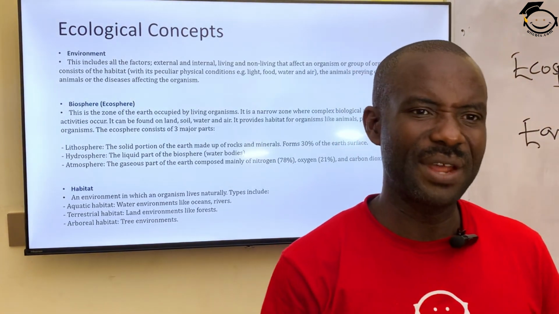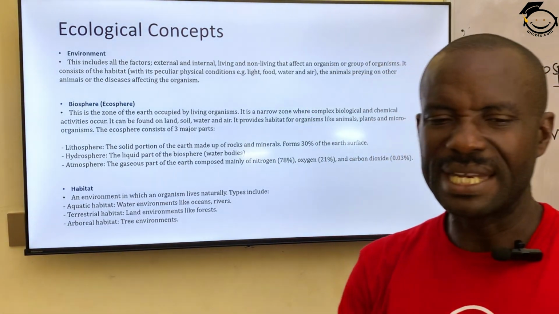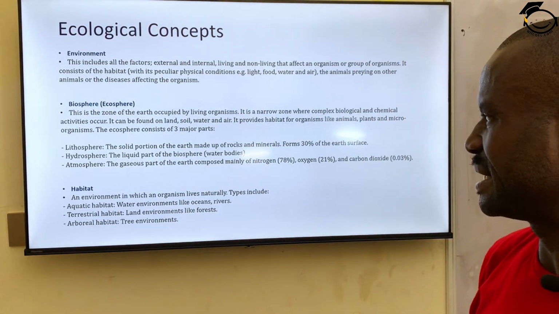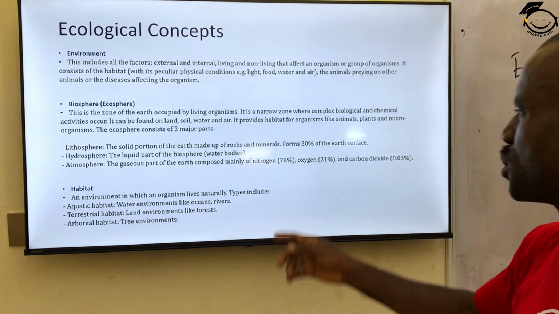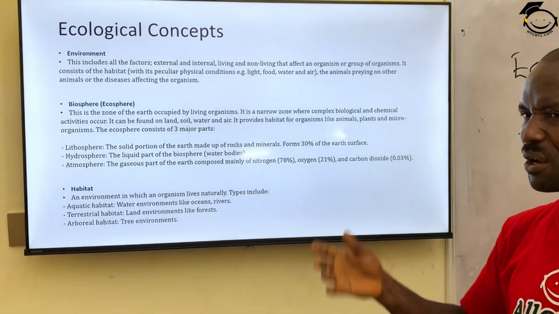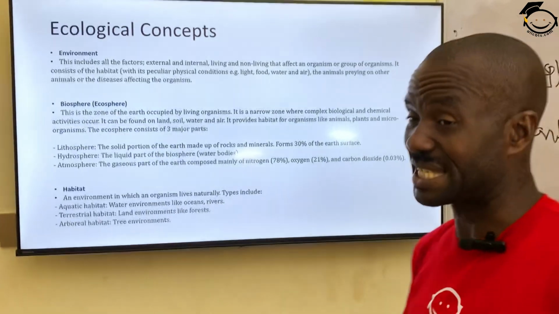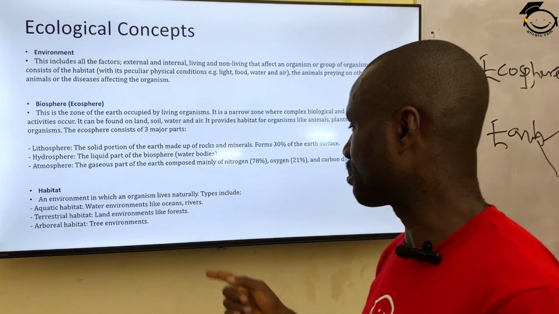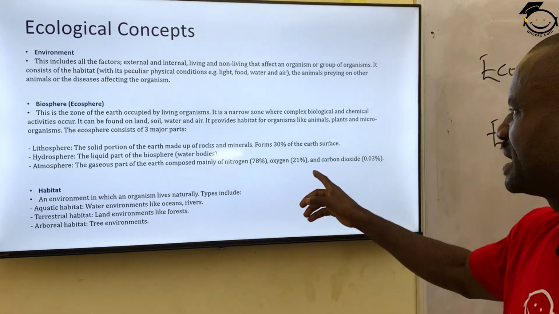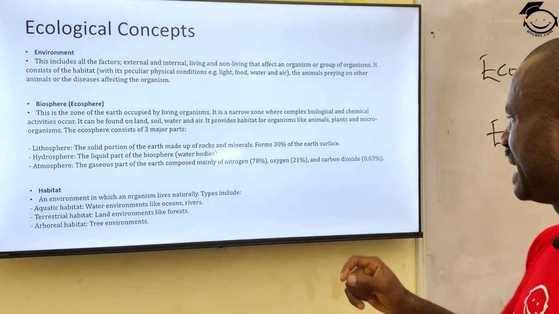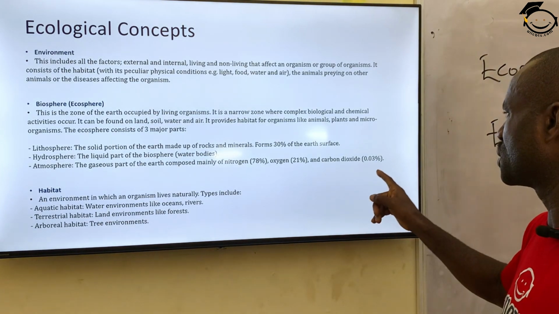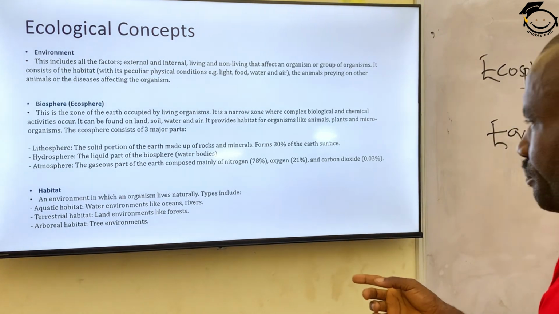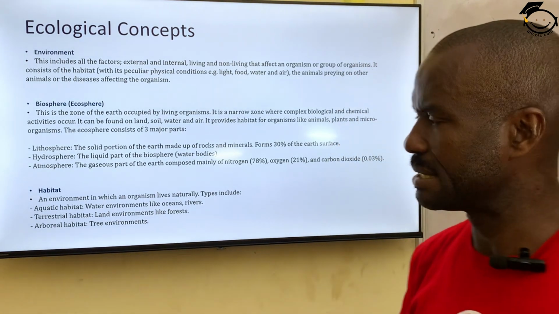Atmosphere is an area of the earth where we have gases. They are made up of gases. They are the gaseous part of the earth, composed mainly of nitrogen. The constituent of the air is nitrogen, which is 78%, because nitrogen makes the largest part of the atmosphere, followed by oxygen, which is 21%, and then carbon dioxide, which is 0.3%, then followed by noble gases.